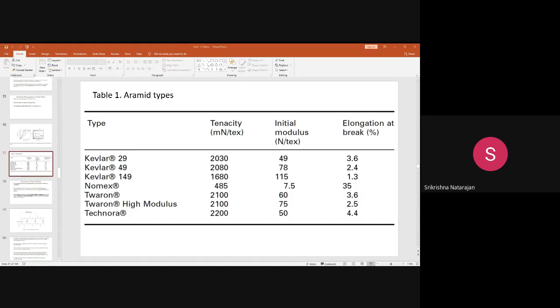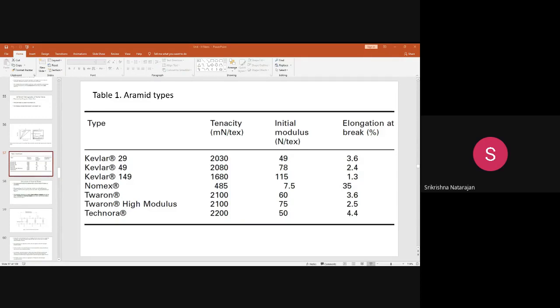So these Kevlar 29 fibers, because of the good heat resistance, can be used as radial tire cords, so that these tires can be used in heavy duty truck tires and aircraft tires, because it can withstand more heat. So this can be used.